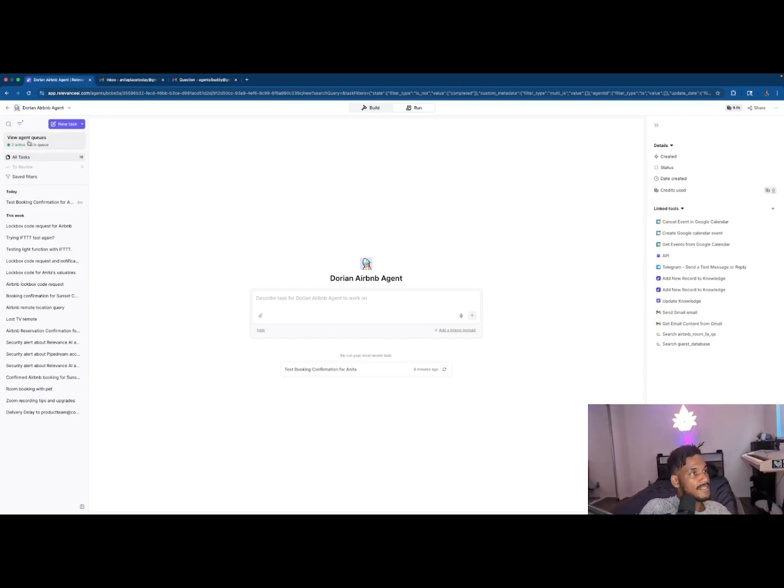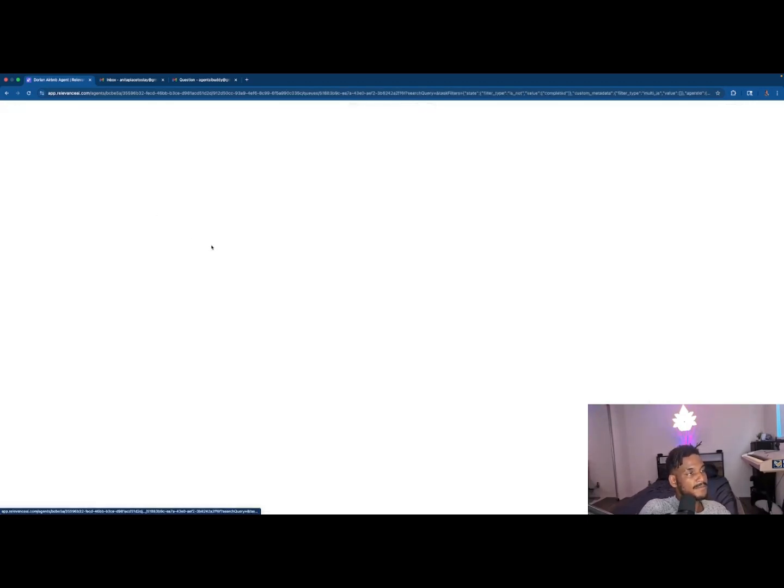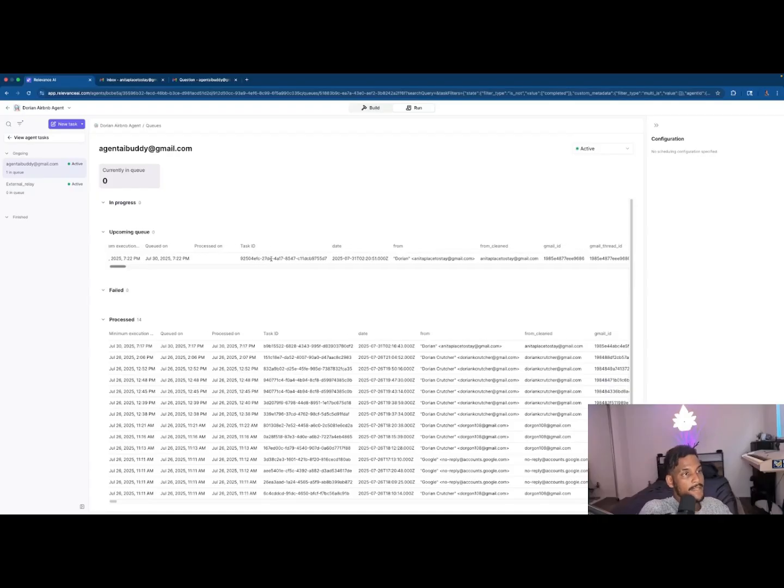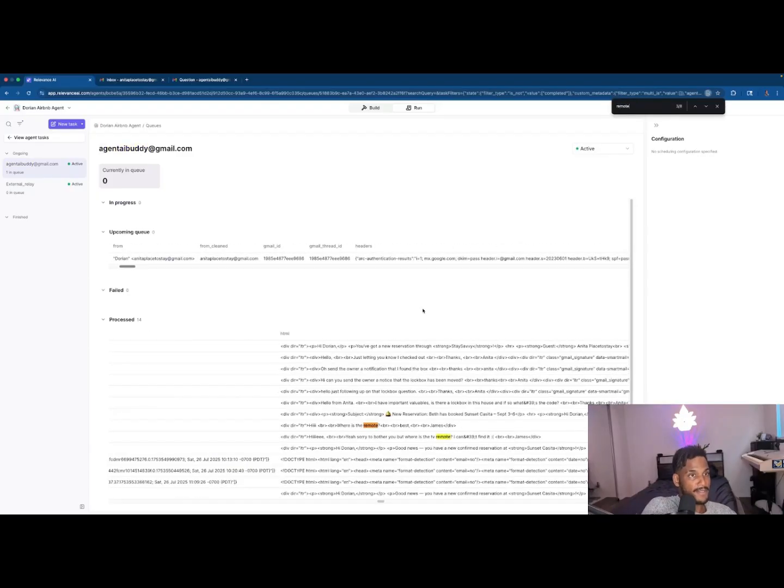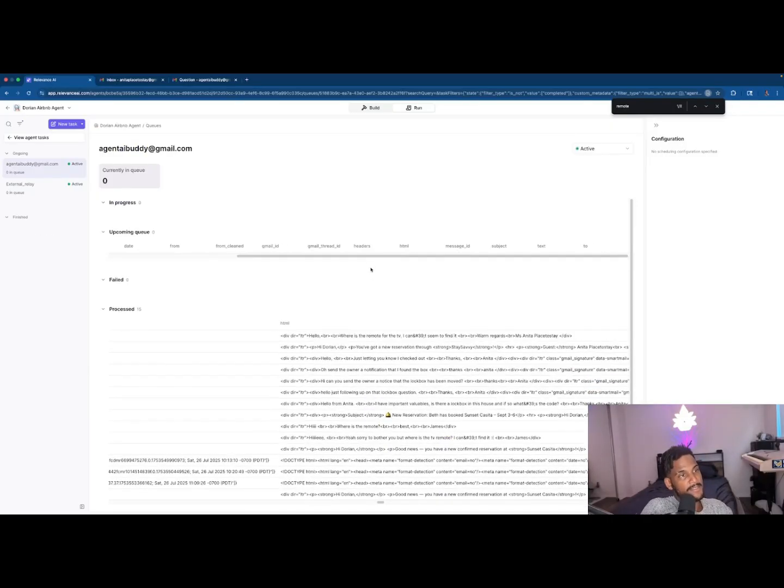And we can see, there we go. Okay, we can see that this most recent email came through from Miss Anita Place to Stay. If I do Control F remote, let's see if I'll actually show it. There we go. We can see that this email is the one that is indeed about the remote, and it just finished processing. So that's really good.